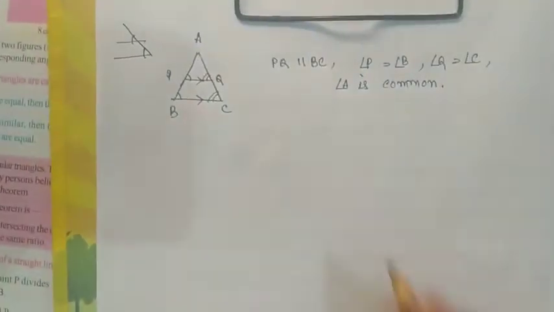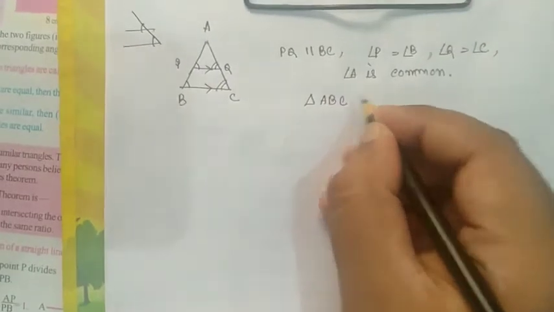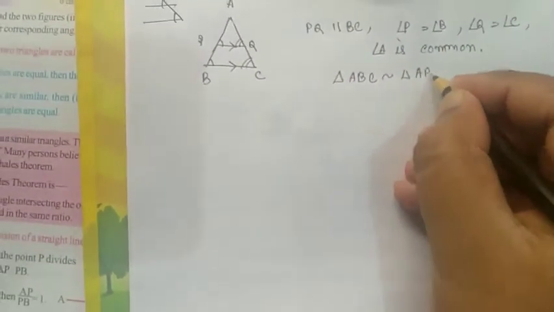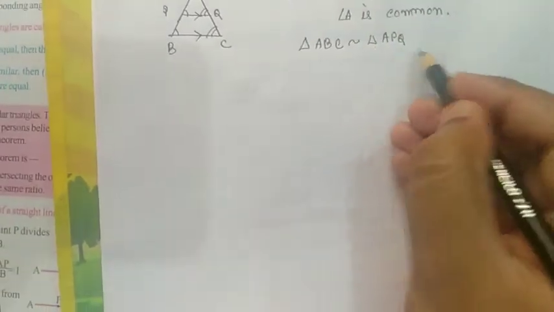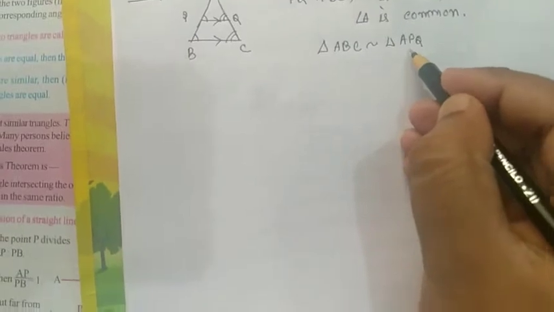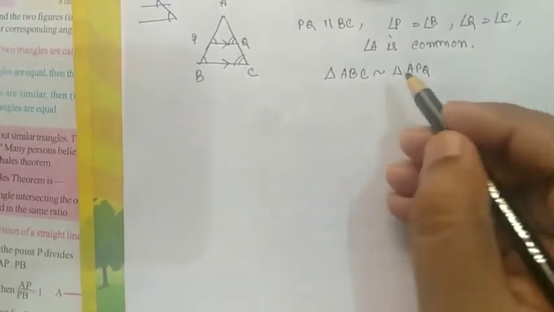So we can say that triangle ABC is similar to triangle APQ, because the three angles of APQ are equal to the three angles of triangle ABC.